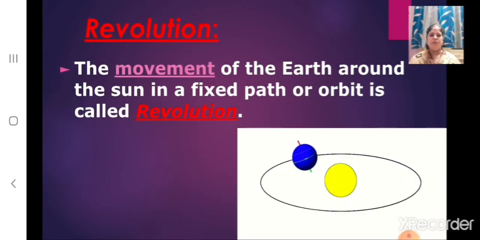And what do you mean by revolution? The movement of the earth around the sun in a fixed path or orbit is called revolution. Children, here you can see the sun is in the center and the earth is moving around the sun in a fixed path or the orbit. So this is called as revolution.